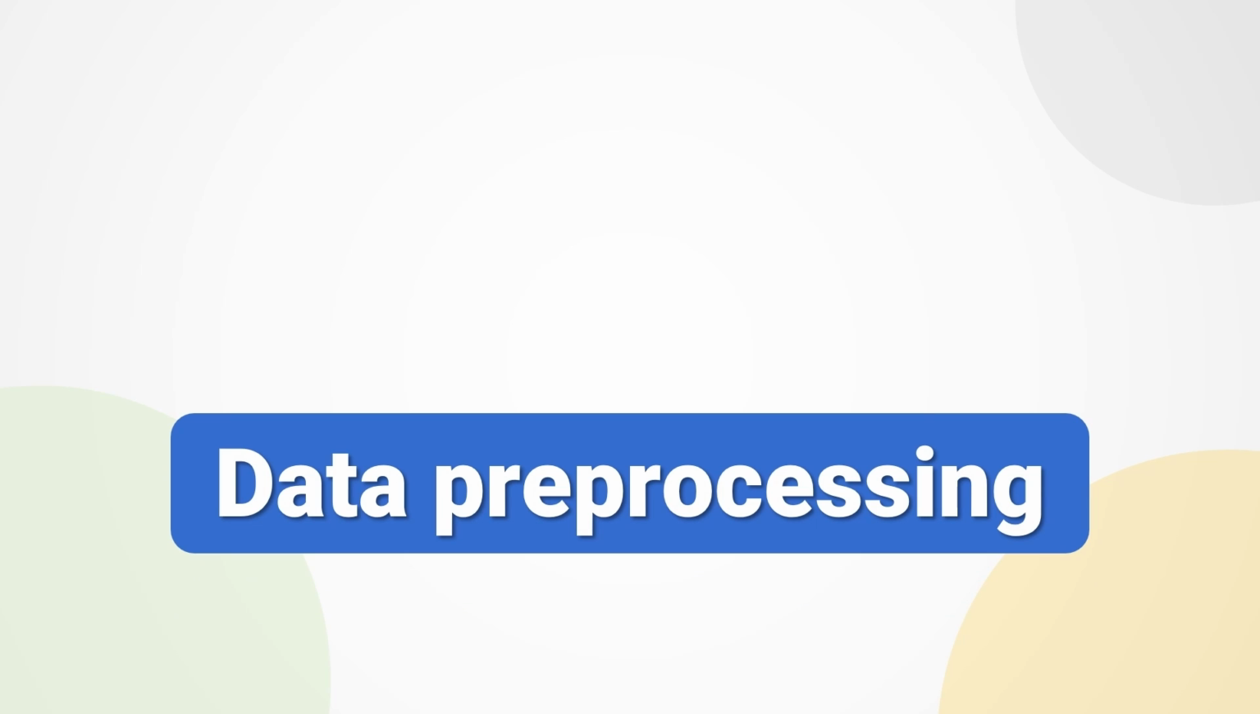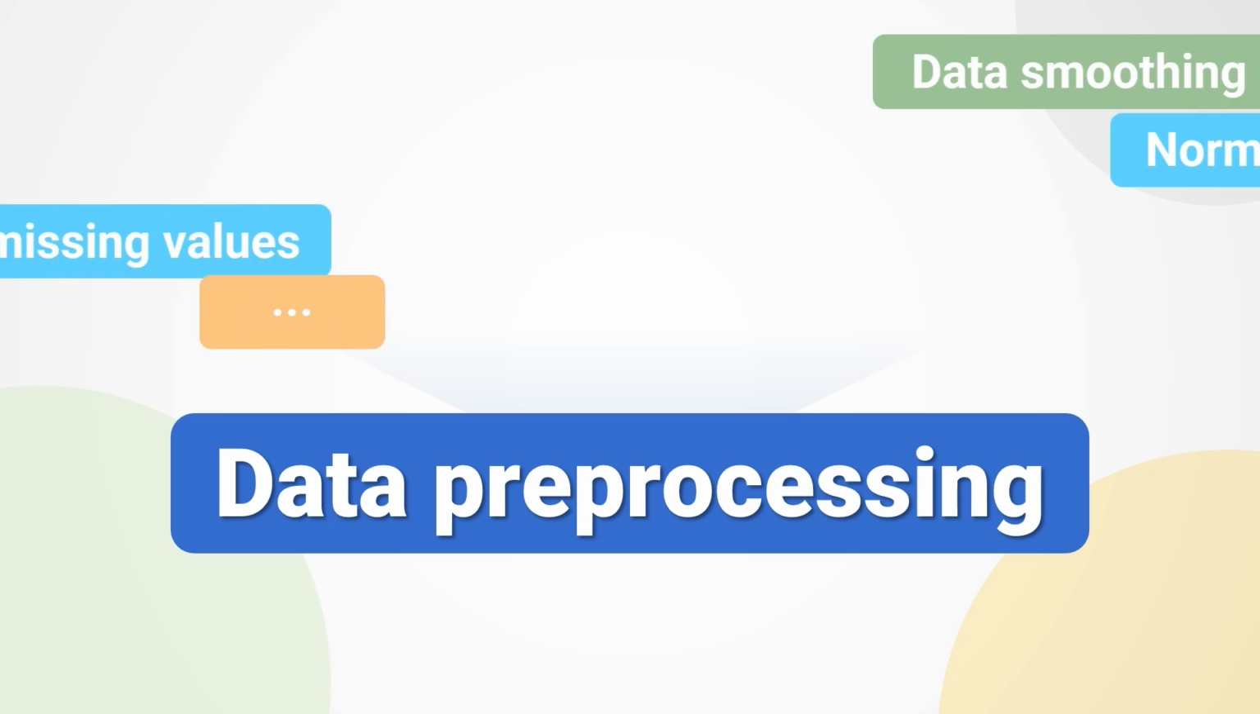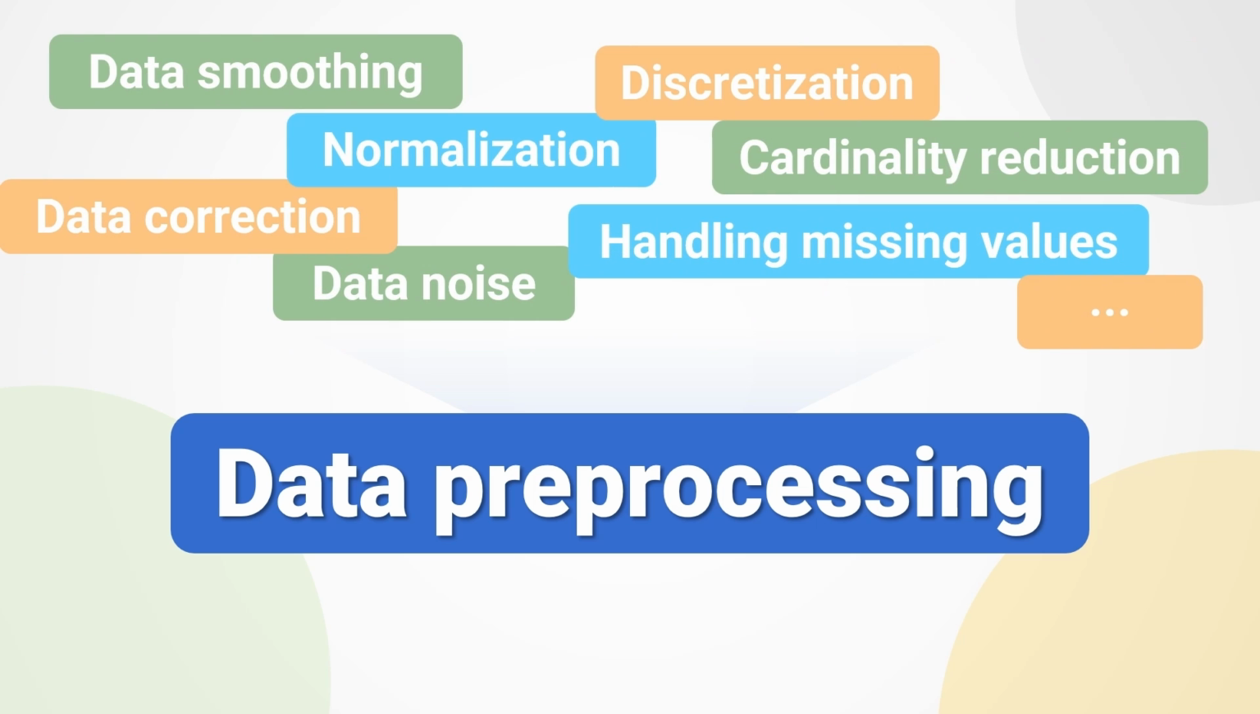Moreover, understanding such mathematical knowledge is not enough. Historical data often cannot be used directly and needs to be pre-processed. There are many pre-processing methods, such as handling missing values, data correction, cardinality reduction, normalization, discretization, data smoothing, and each method is not simple. For example, handling missing values involves more than 10 approaches. All of these methods require a wealth of math knowledge to master.